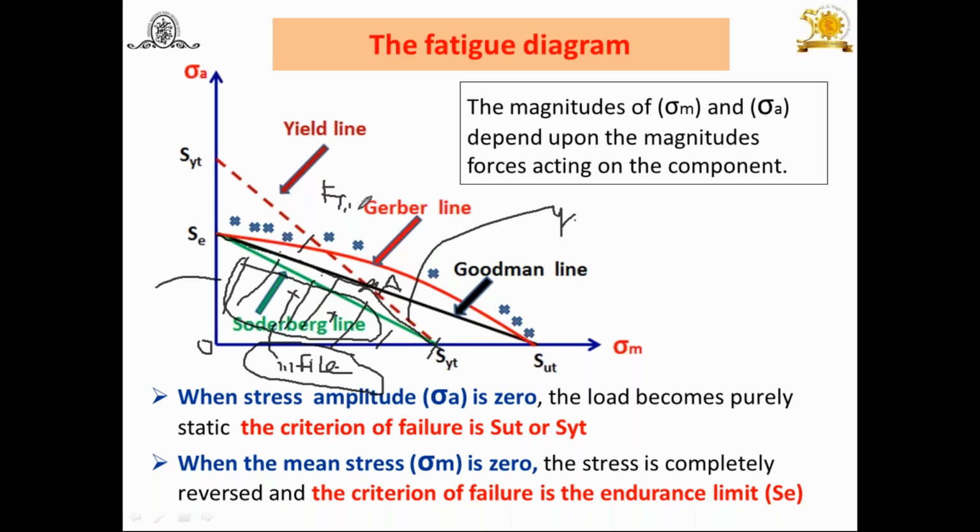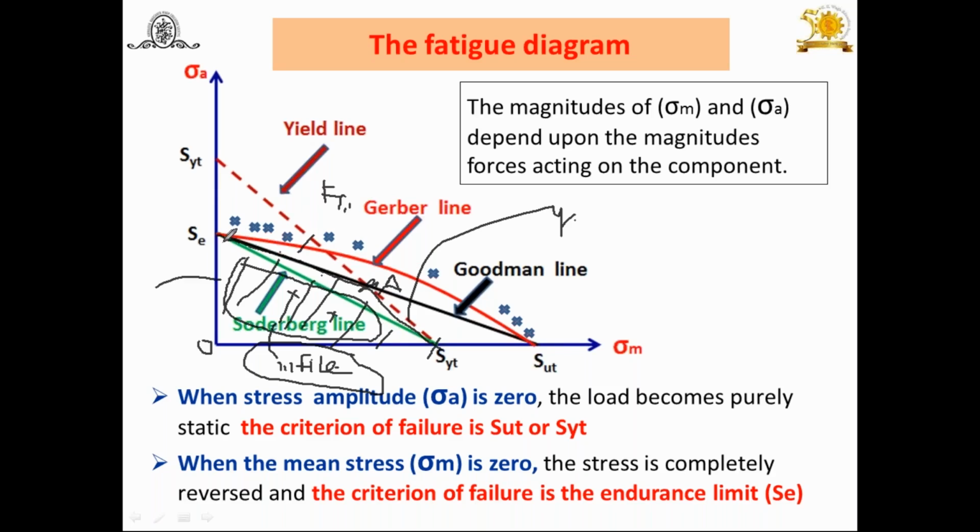What does it mean? That means after some period of time, when it is subjected to some number of cycles, the component is going to fail. Try to understand. The component is going to fail. And because of that, we have to consider this modified Goodman diagram for bending and axial loading.